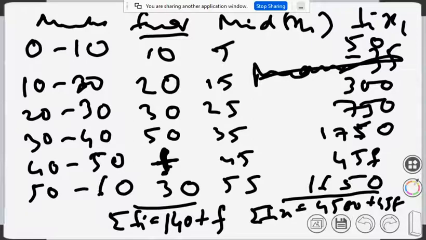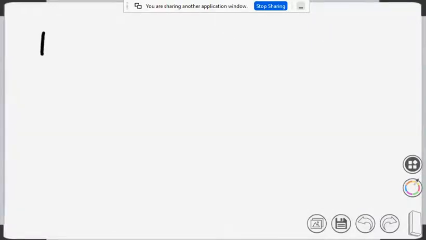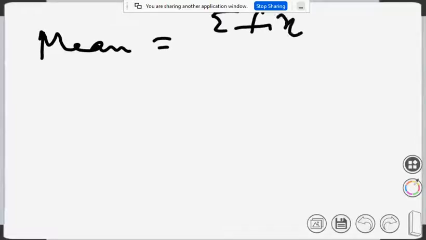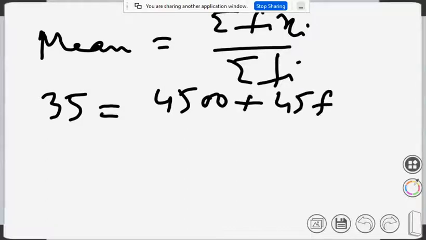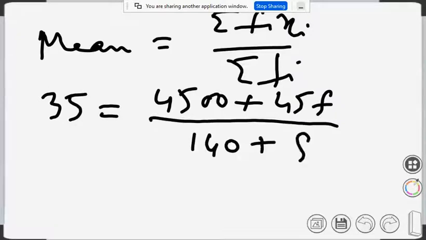Okay, so let's go to the next. Please write along with me. Mean equals summation fi xi by summation fi. Given that the mean is 35, and summation fi xi is 4500 plus 45f, divided by summation fi, which is 140 plus f. So cross multiply and simplify and find the value of f.